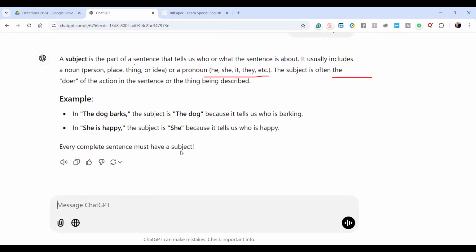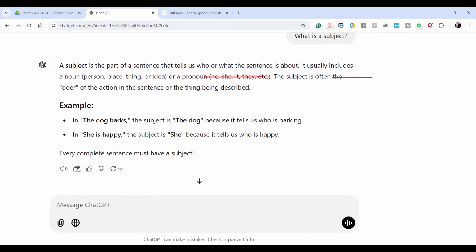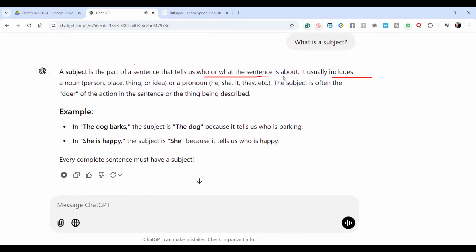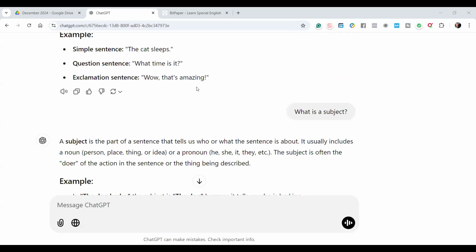So the subject is the person or the thing or the topic that we are talking about. A subject is the part of a sentence that tells us who or what the sentence is about. It usually includes a noun, person, place, thing, or idea, or a pronoun: he, she, it, they, etc. The subject is often the doer of the action in the sentence or the thing being described. Example: in "The dog barks," the subject is the dog because it tells us who is barking. In "She is happy," the subject is she because it tells us who is happy. Every complete sentence must have a subject. All right, excellent. So that is a subject.